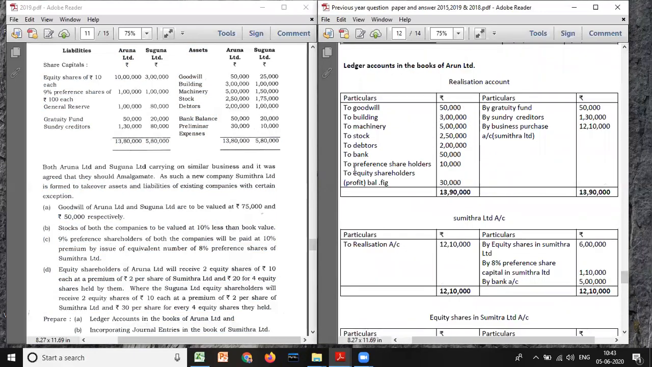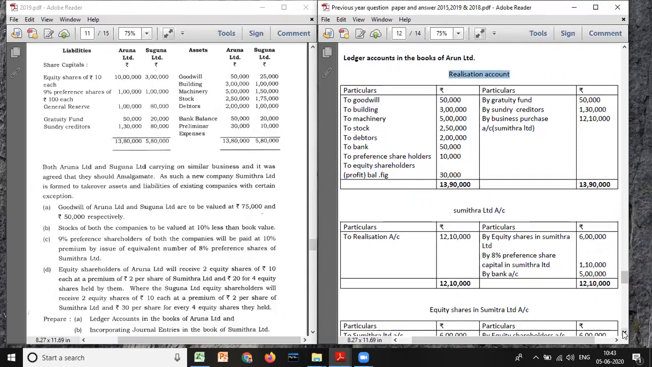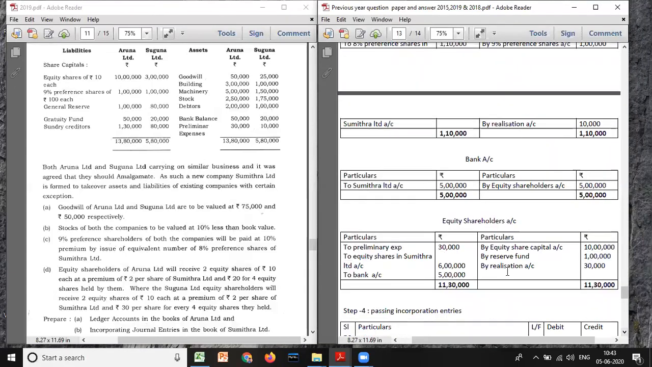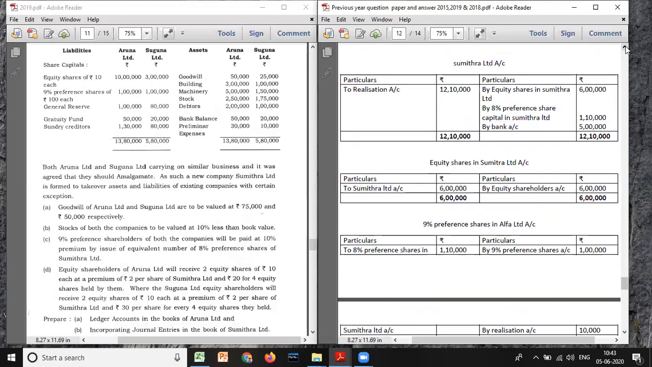Now here we have the equity shareholders account. Is it debited or credited? Debited. That means this account will be credited. But here, by realization account 30,000. By realization account 30,000. And we'll go one by one.